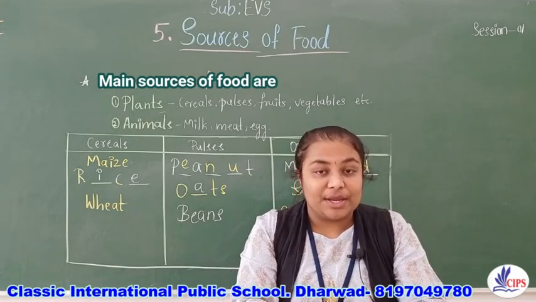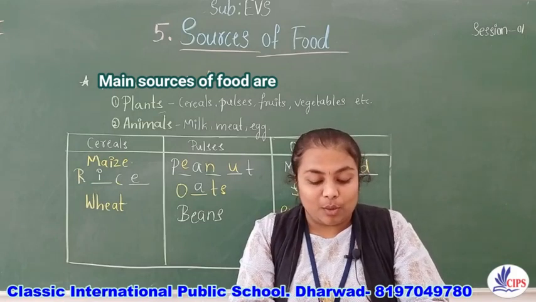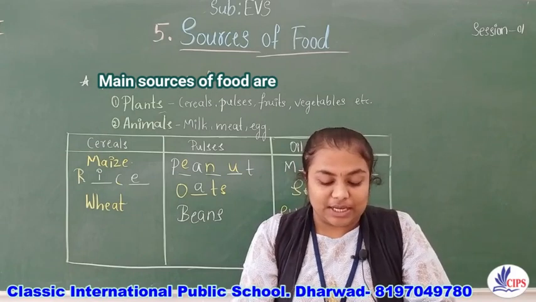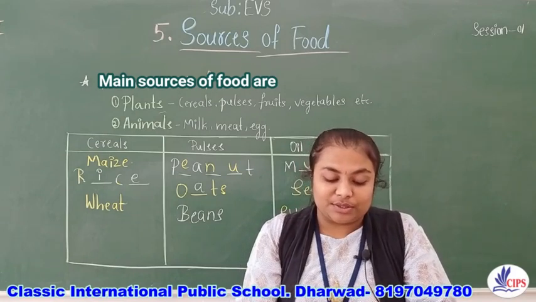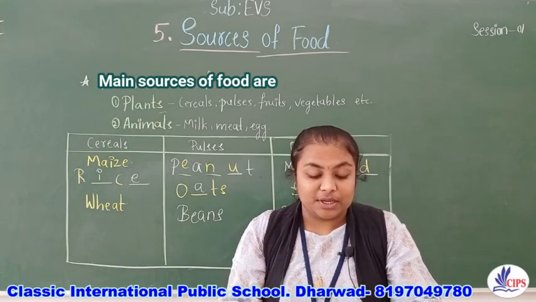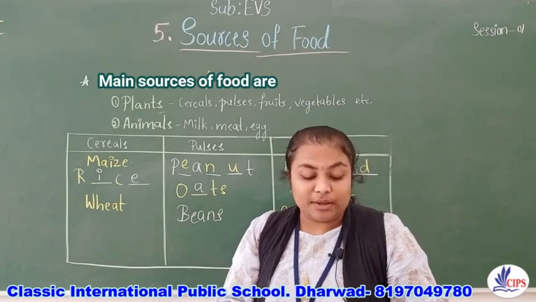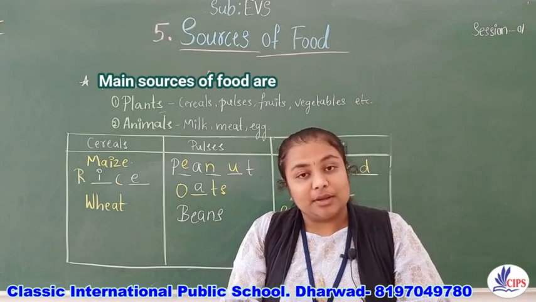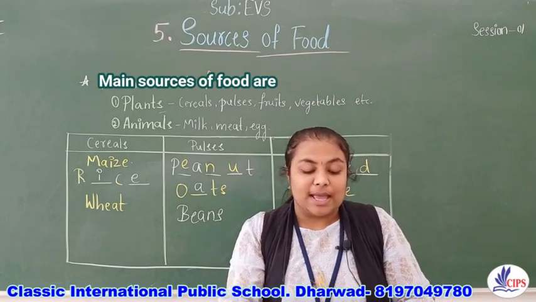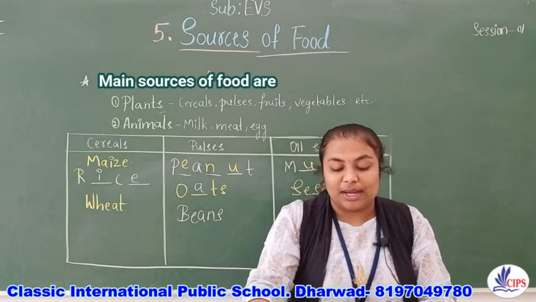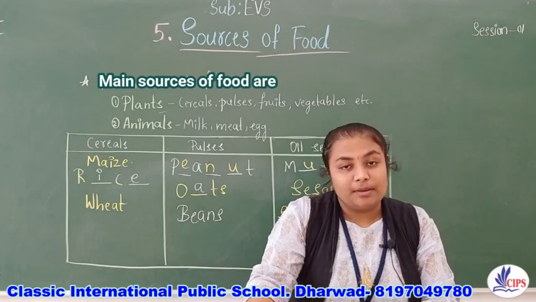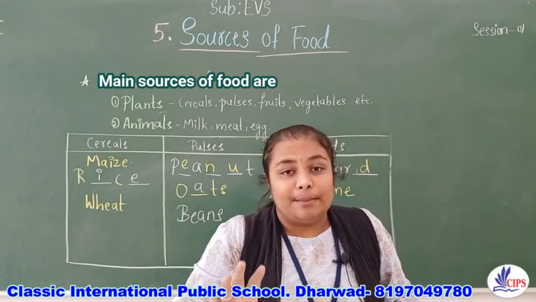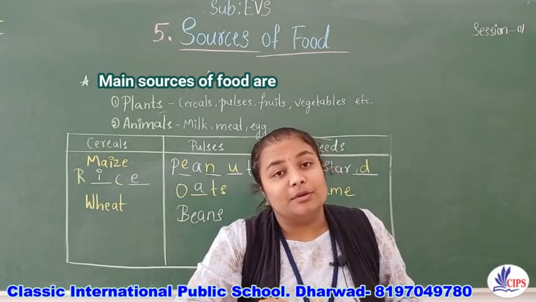Cabbage, mint, coriander, spinach, these green leafy vegetables, and curry leaves are the leaves of the plants. And cauliflower and broccoli are the flowers of the plants. Apple, banana, mango, grapes, these are the fruits of the plant. So we covered the full plant as our food.